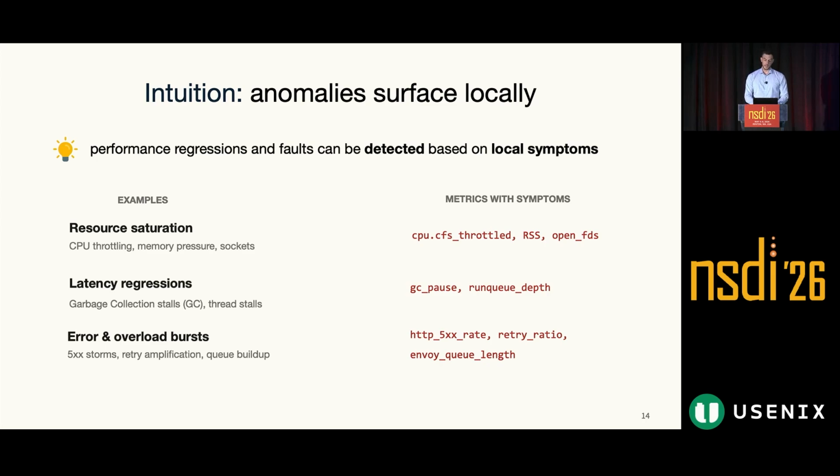OK, so why does this make sense in practice, and what do we actually mean by local analysis? Our intuition here is that while failure attribution typically requires a global centralized analysis, failure detection is actually local. For example, here on the left, we list several types of performance issues, and on the right, the corresponding metrics that would present significant variations if such issues occur. And we can see that for a broad class of performance issues, it is actually possible to detect them online, locally, using locally available metrics.